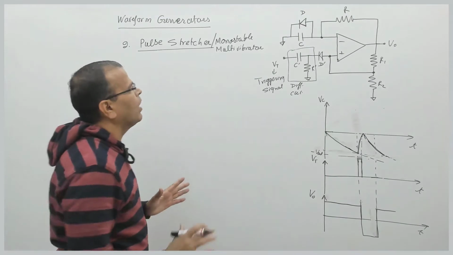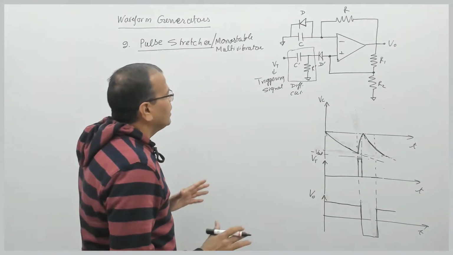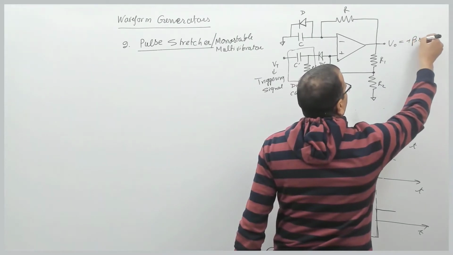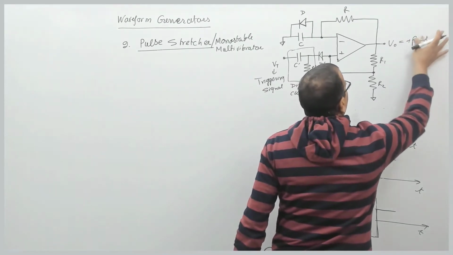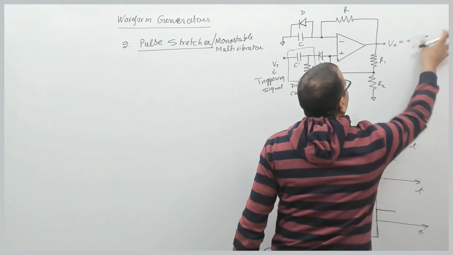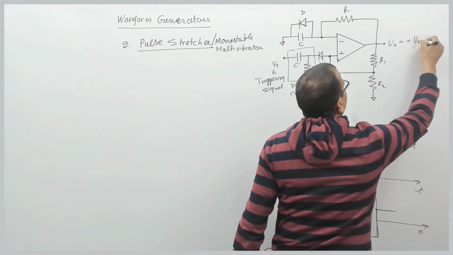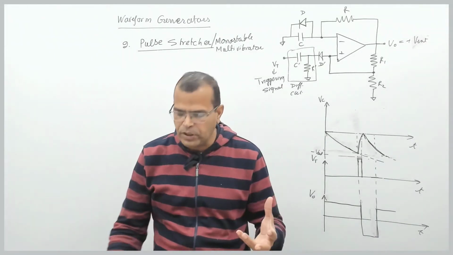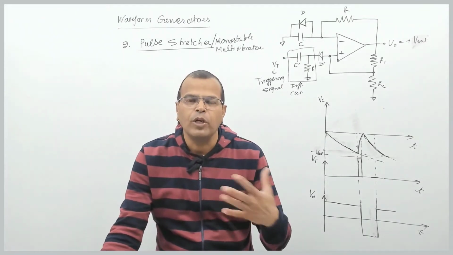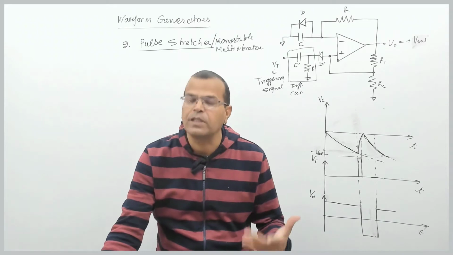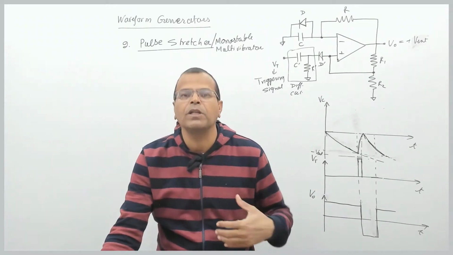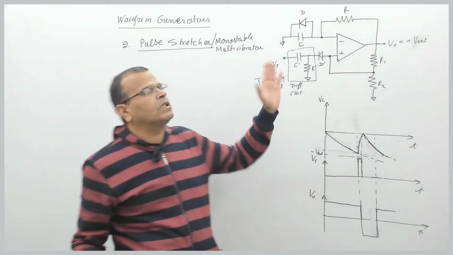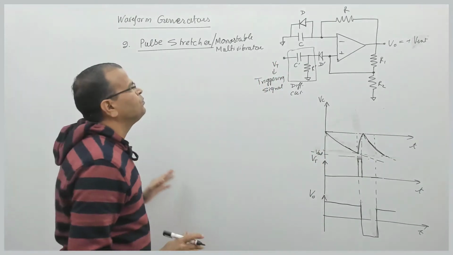Fine. Now, the assumption is that initially the output of the circuit is plus Vsat. Why the assumption? Because we may be assuming the output at plus Vsat due to some input offset voltage of the op-amp. It can be minus Vsat, it can be plus Vsat, but initially we assume that it is plus Vsat. So when the output of the op-amp is initially plus Vsat, let us see the operation.